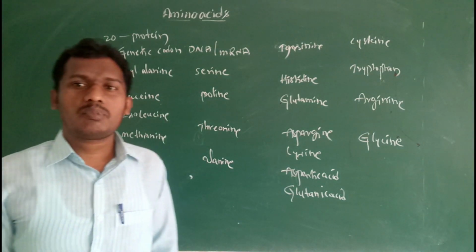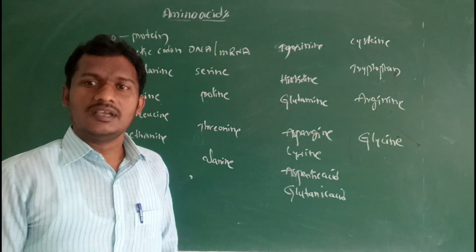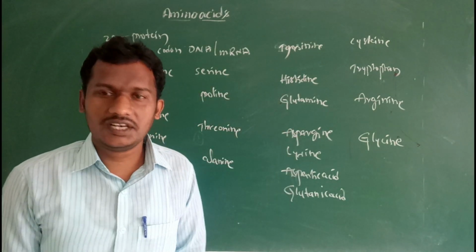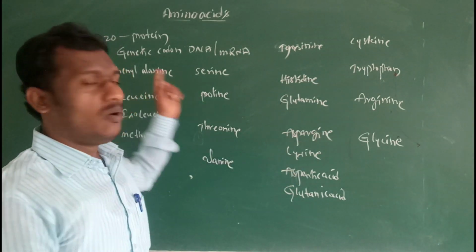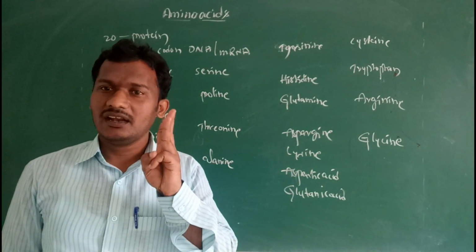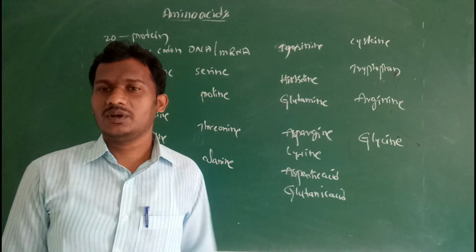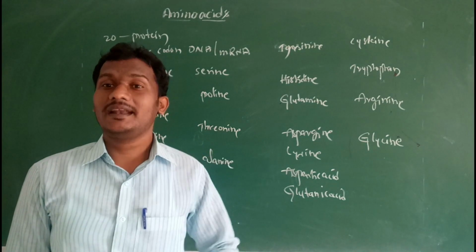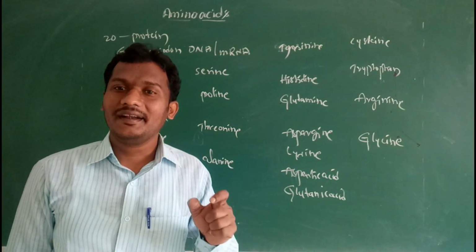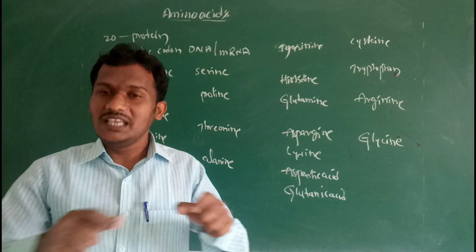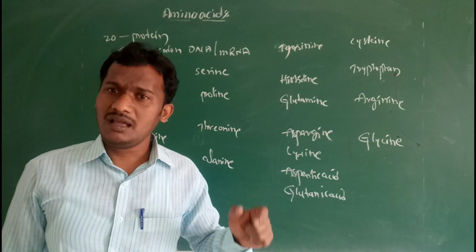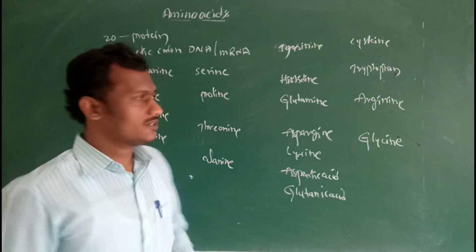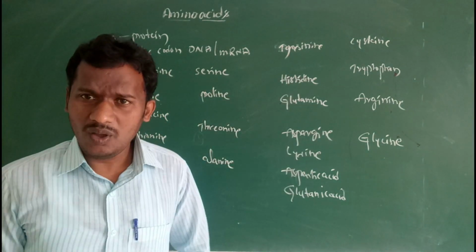This is known as protein amino acids. So these are the coded amino acids. That means based on the genetic code, each amino acid is coded by 3 nitrogen bases. This is known as a triplet codon. So this genetic code will be useful to understand the sequence of amino acids in a protein, and the nitrogen base sequence in DNA and mRNA.